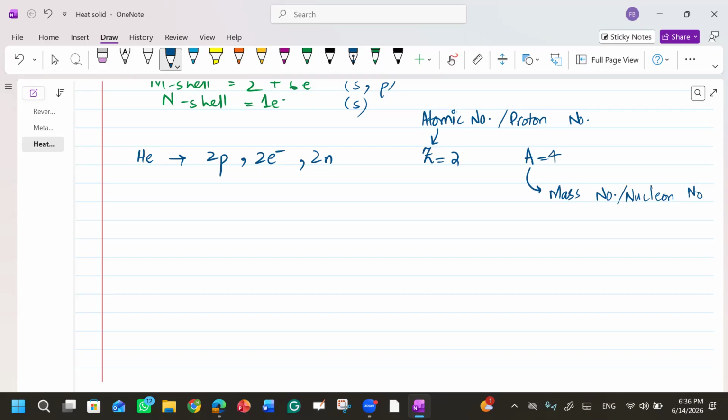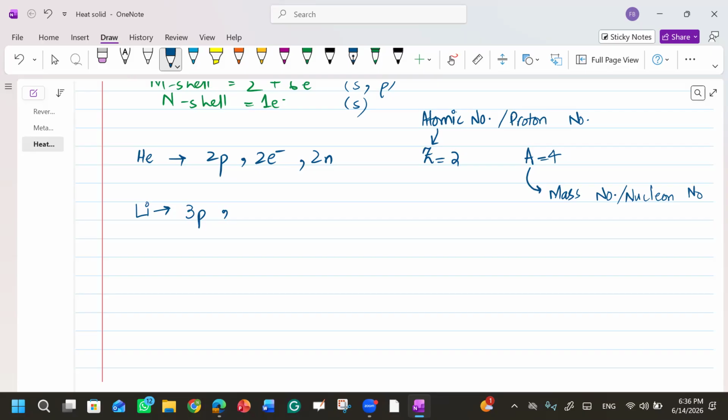Okay, after hydrogen and helium, we have lithium. In lithium there are 3 protons. How many electrons will be there?